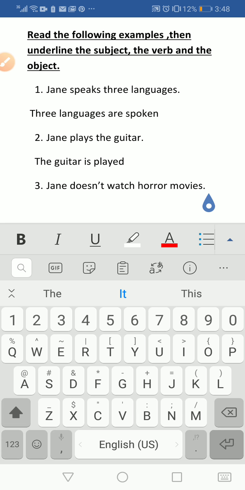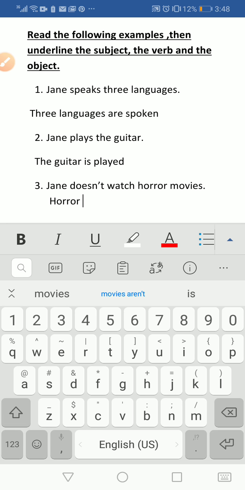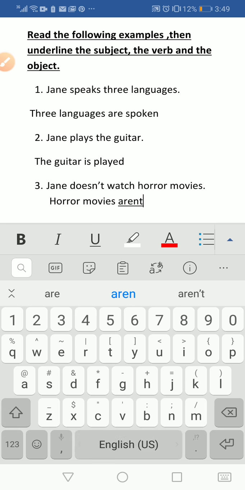Let's see this one. Jane doesn't watch horror movies. Horror movies aren't or are not, aren't watched.